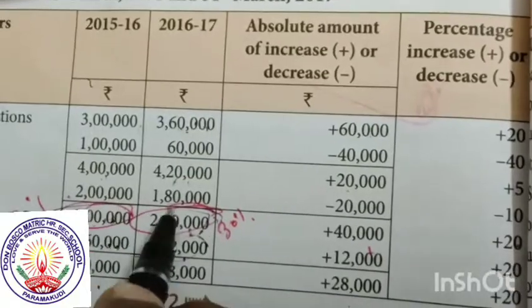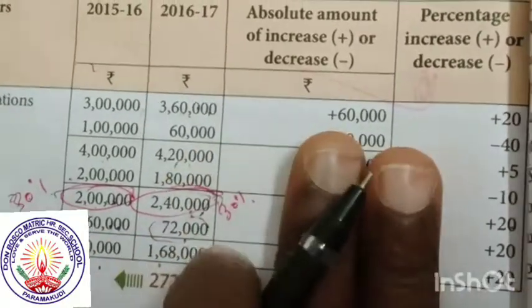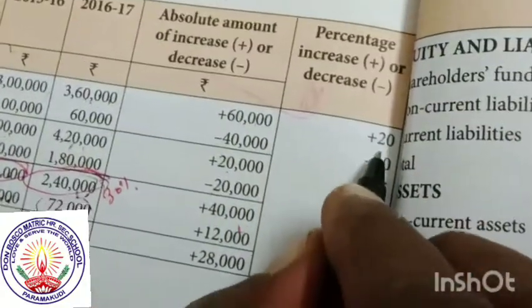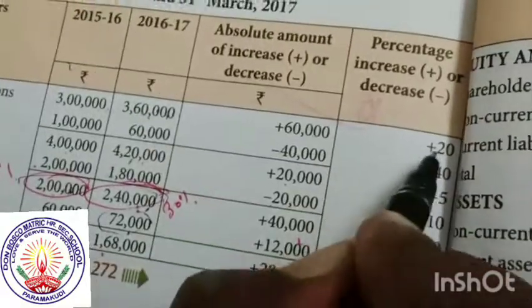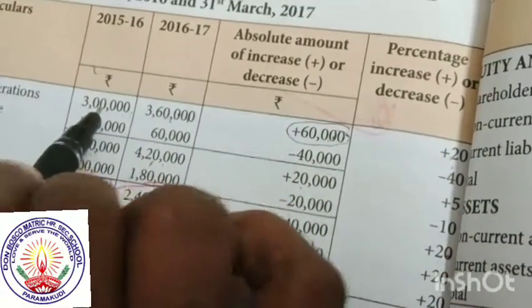It is 2,80,000. It is less, 20,000. It is the absolute limit for the fourth column. Now find out the percentage. How to calculate percentage? I already told you: the increase is 60,000, based on the first year, 3 lakhs. Now discuss the first column, 60,000.